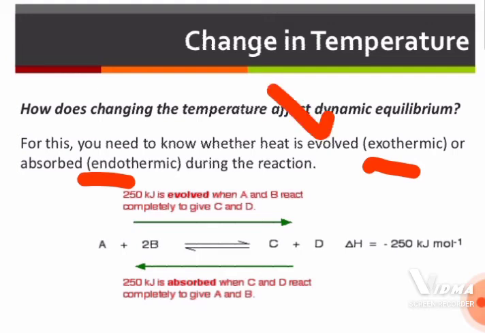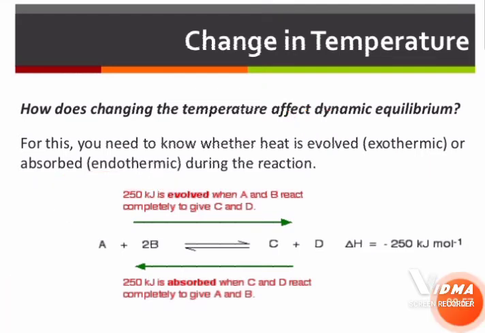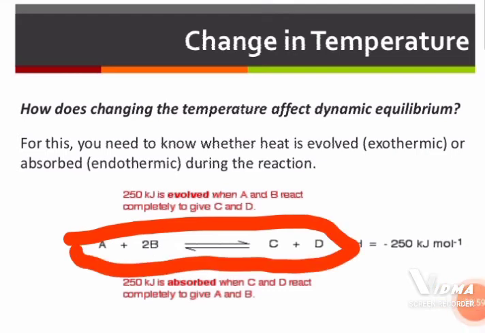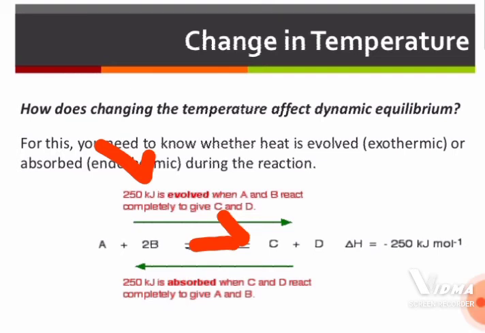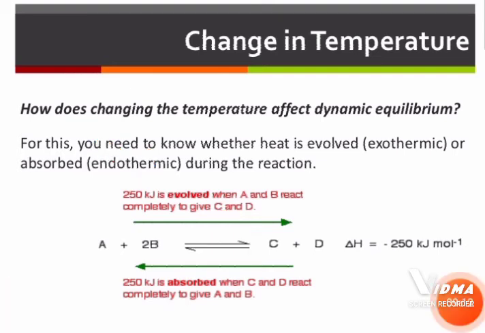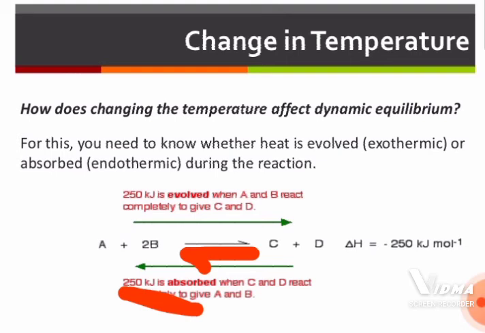We know in an exothermic reaction heat is going to evolve, heat is going to be released, whereas in an endothermic reaction heat is going to be absorbed. So now consider this equation: A plus 2B gives rise to C plus D. During the forward reaction, during the formation of products C and D, 250 kilojoules of heat is released, and during the backward reaction, where C plus D combine to form A plus 2B, 250 kilojoules of heat is absorbed. Meaning the backward reaction is endothermic, the forward reaction is exothermic.